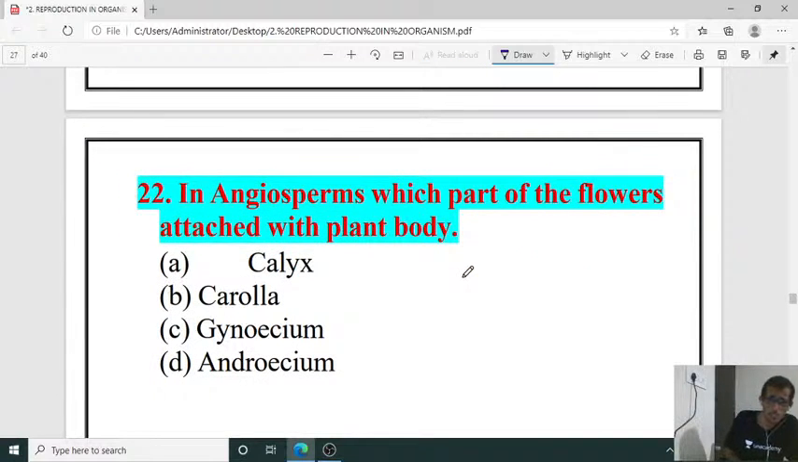Number 22. In angiosperms, which part of the flower is attached to the plant body? That is the gynoecium. The gynoecium has the attachment with the plant body through the thalamus. So C is the right answer for question number 22.